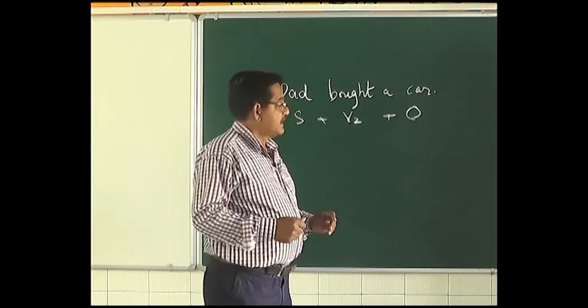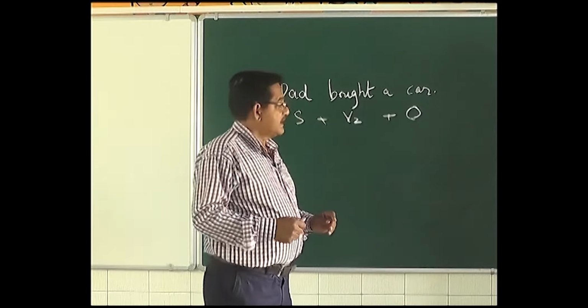Now, in this sentence, dad is the subject. And what is the action? Bought, from buy, B-U-Y, to buy something. The second form is bought, a car. So, what is the action? Bought.